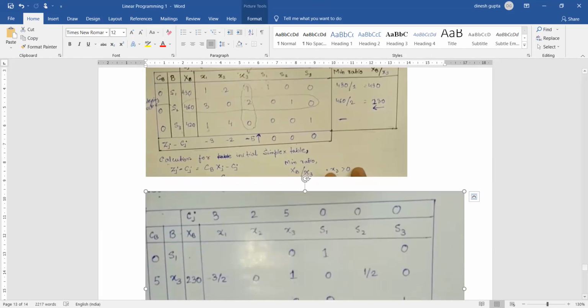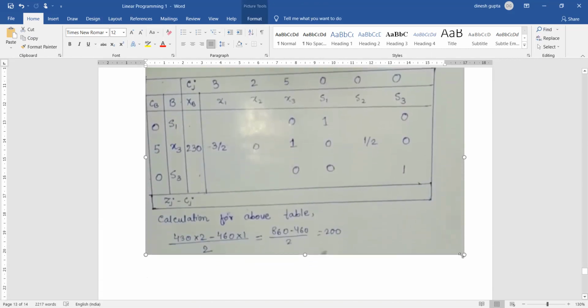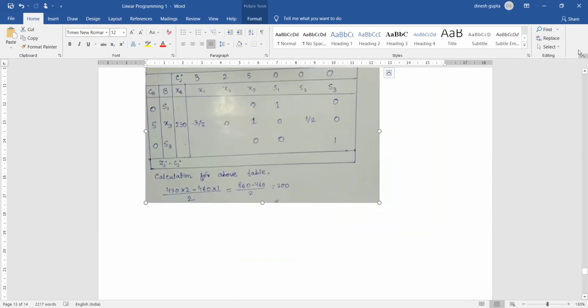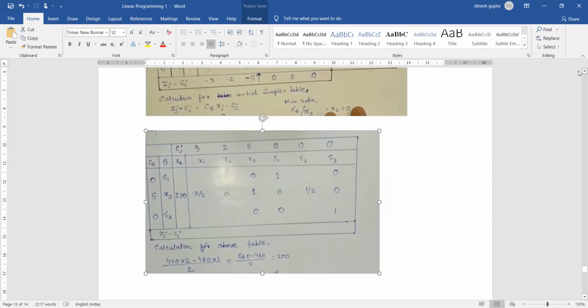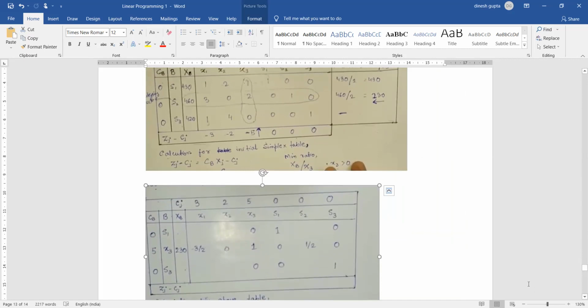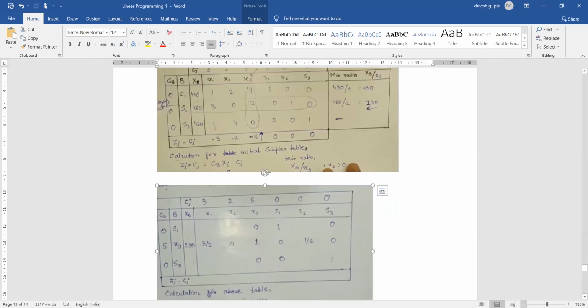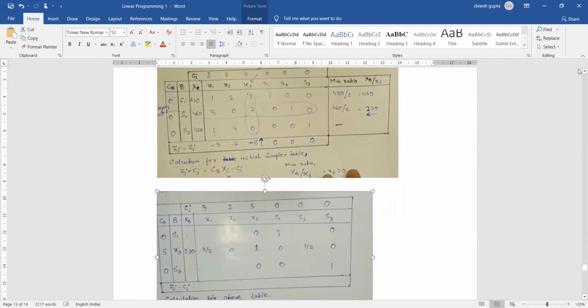Let me minimize this a bit so that things are clearly visible to you in one step. Let me minimize it even further. So that is it. What you see on the top is the simplex table in the first iteration, and now we are going to do it in the second iteration. Look carefully here: x3 is our incoming vector, so we have written x3 here.